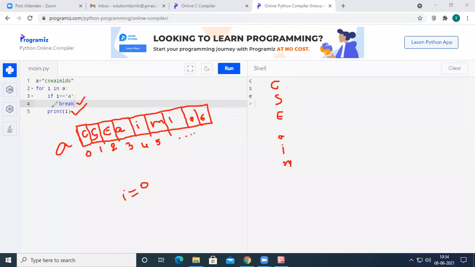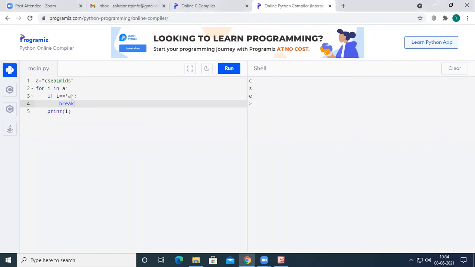So whenever the break statement is executed, this print statement will not get executed, and we just come out of the loop without iterating for I equal to 5, I equal to 6, etc. Okay. So let us check this one. When I equal to D, what will be the expected output? Unless and until D was found in the given string, every character will be printed in a new line.